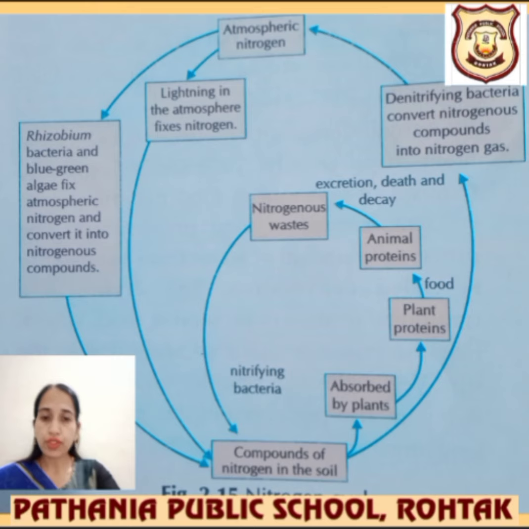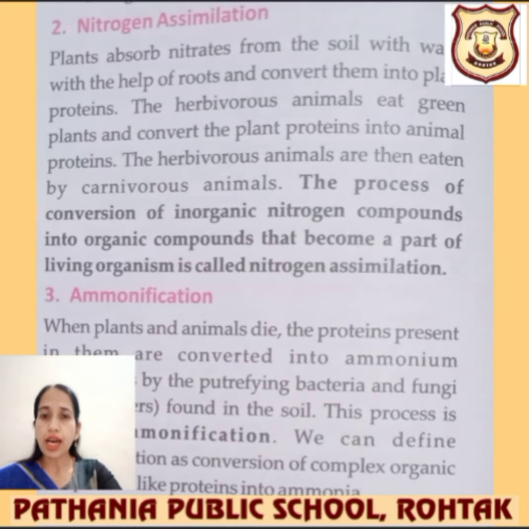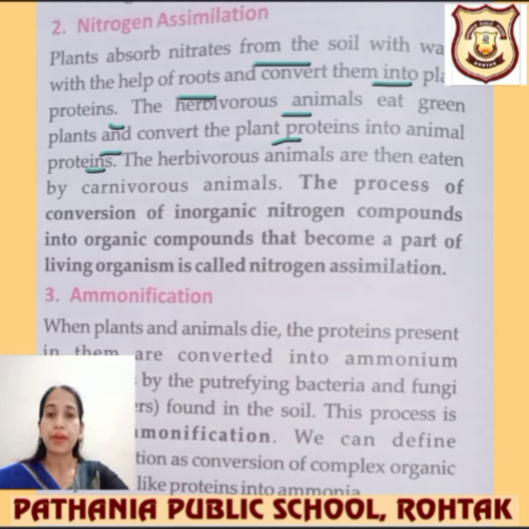Let's continue with the third point, that is nitrogen assimilation. Plants absorb nitrates from the soil with the help of roots and convert it into plant protein. And the herbivorous animals eat green plants and convert this plant protein into animal protein. The herbivorous animals are then eaten by carnivorous animals, and after their death, or whatever they are excreting, that is mixed up in the soil.